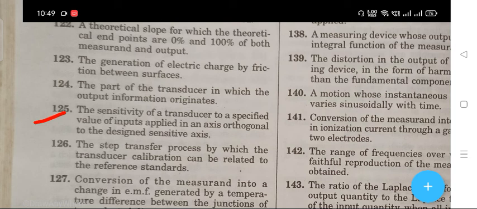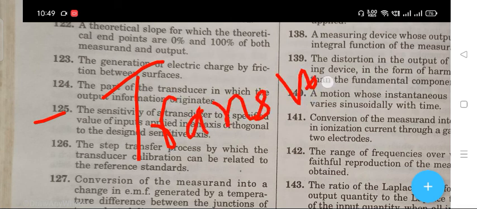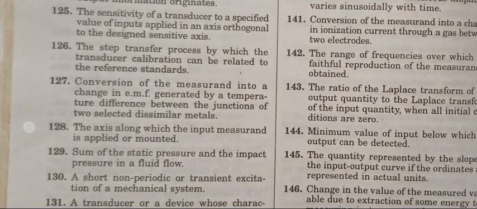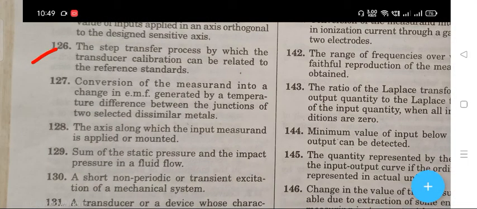The next question: the sensitivity of a transducer to a specified value of input applied in an axis orthogonal to the design sensitive axis. The right answer is transverse sensitivity.